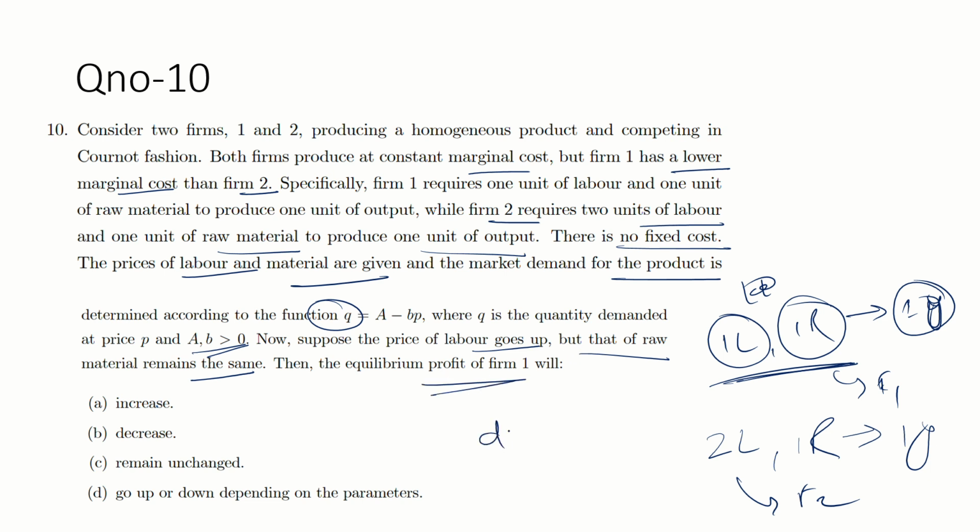So basically, del pi 1 by del W, what is the relation? Is this positive, negative, equal to 0 or something? So profit with respect to the wage rate. The question is asking about the profit of firm 1 with respect to the wage rate, whether it is positive, negative, unchanged, or depending on the parameters.